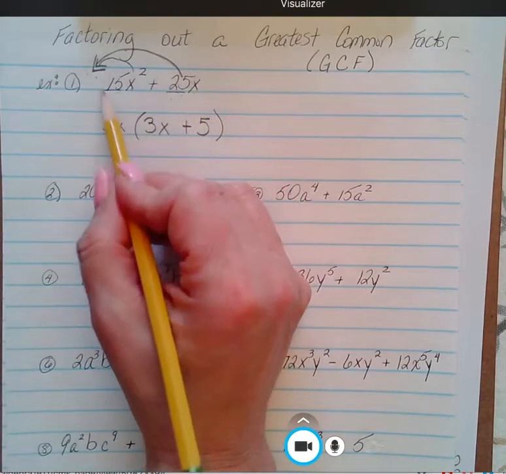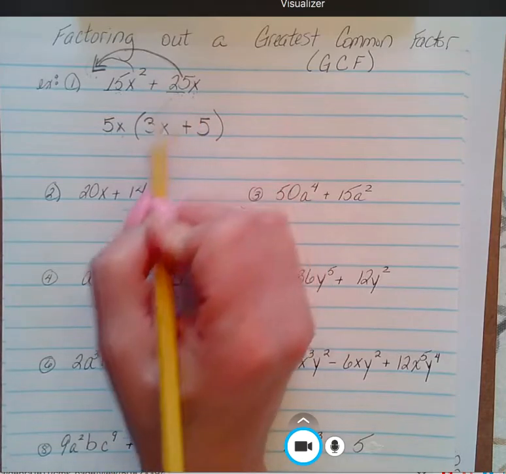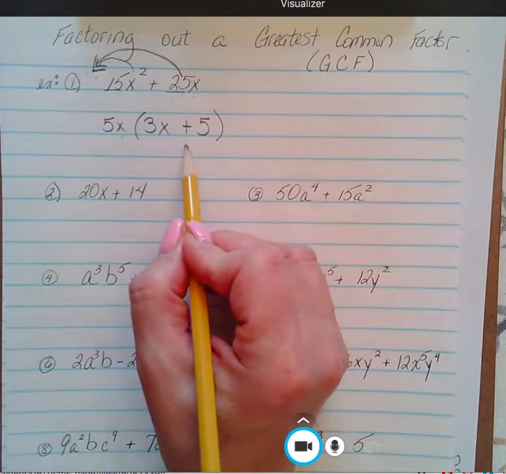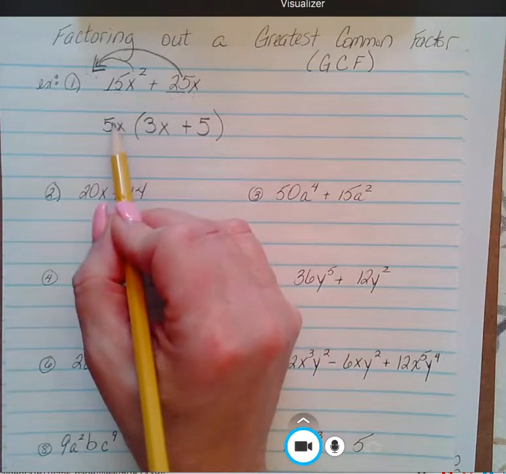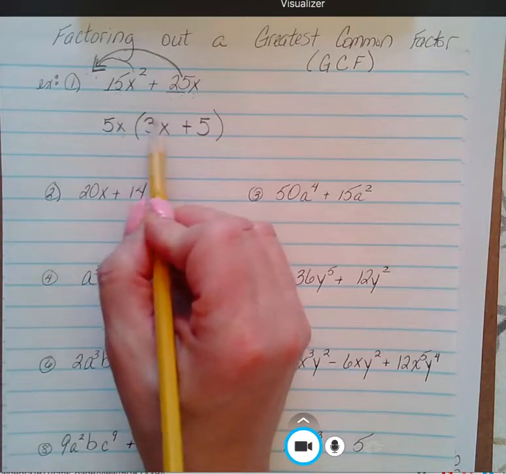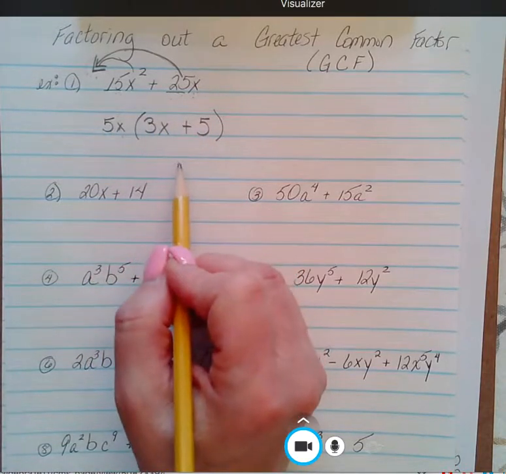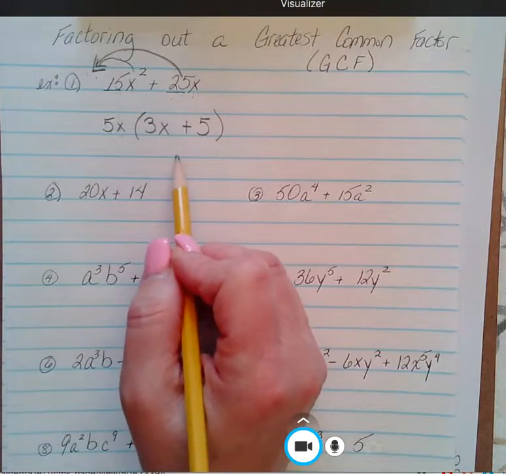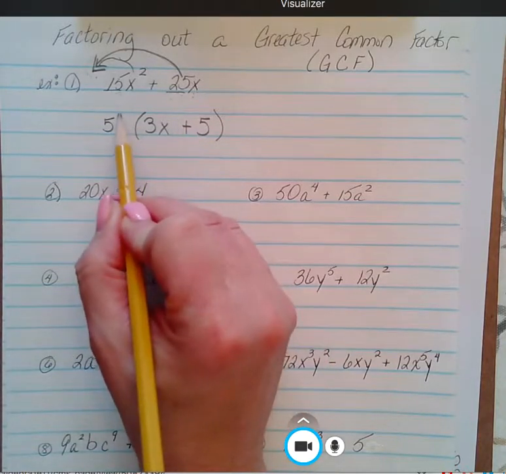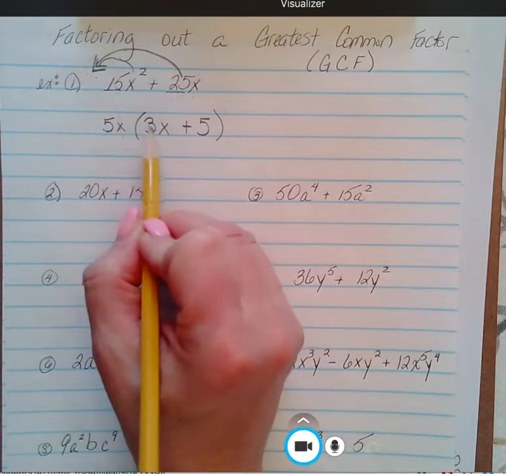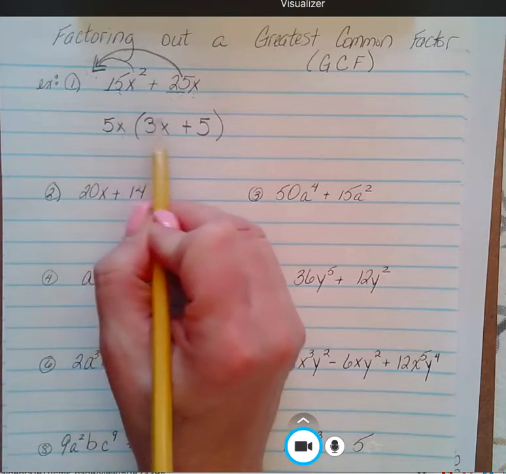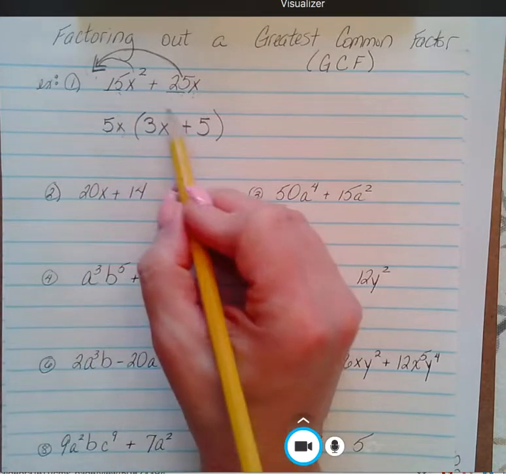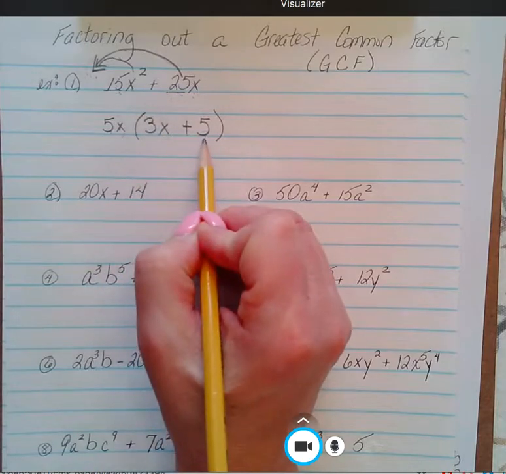So this expression became this times this. And we could double check our answer by distributing. I always do that in my head. If you don't write it out, I'm all good with that. But distribute this back in. 5 times 3 is 15. x times x, x squared, plus 25x.